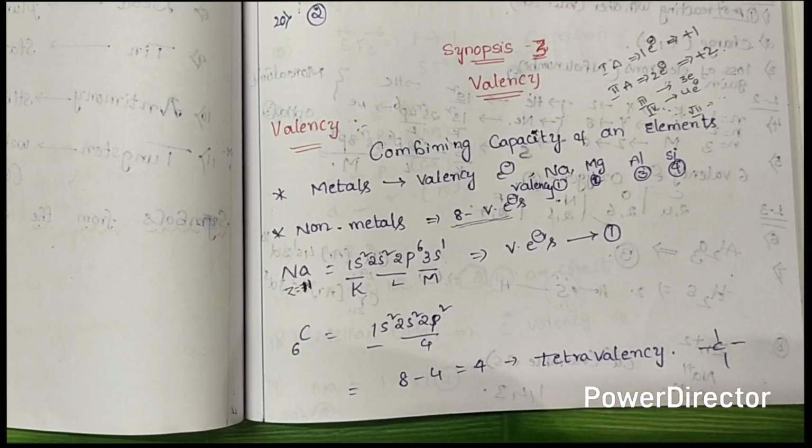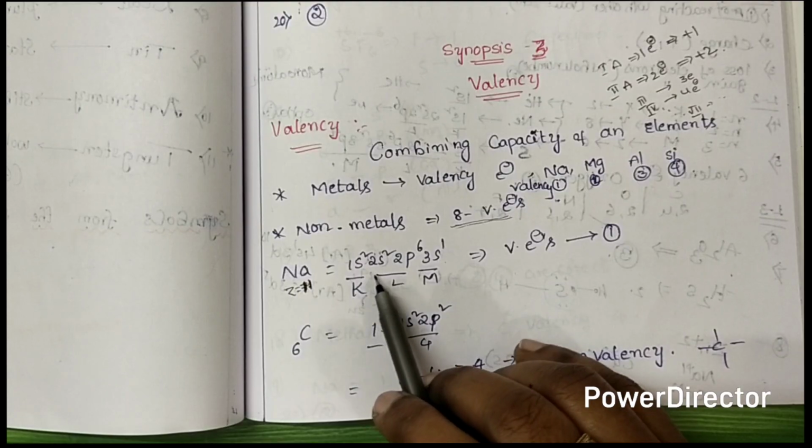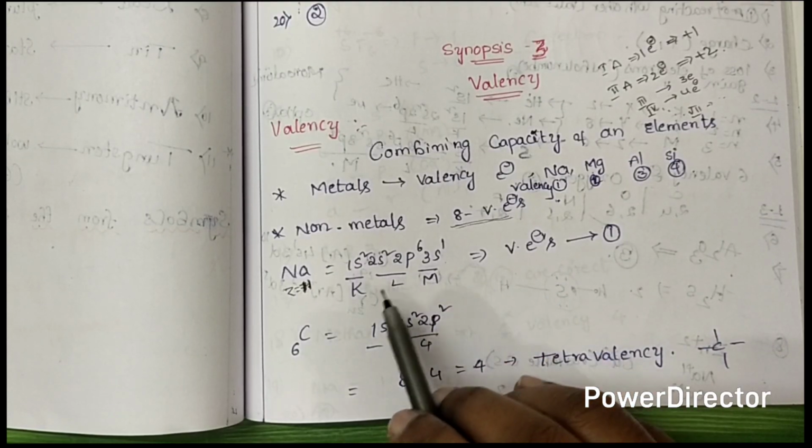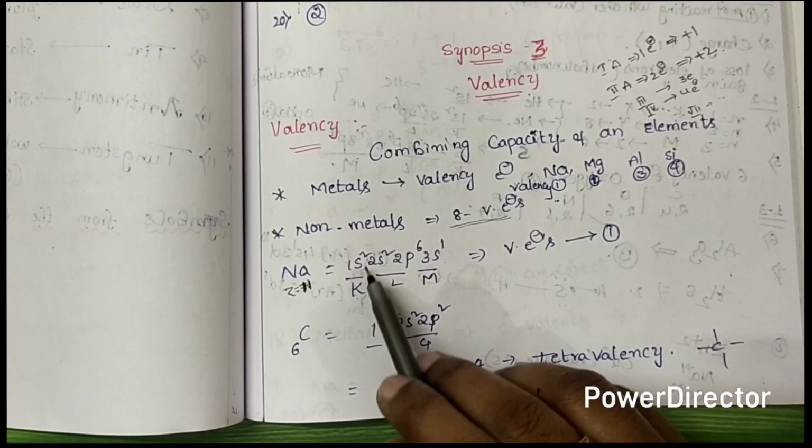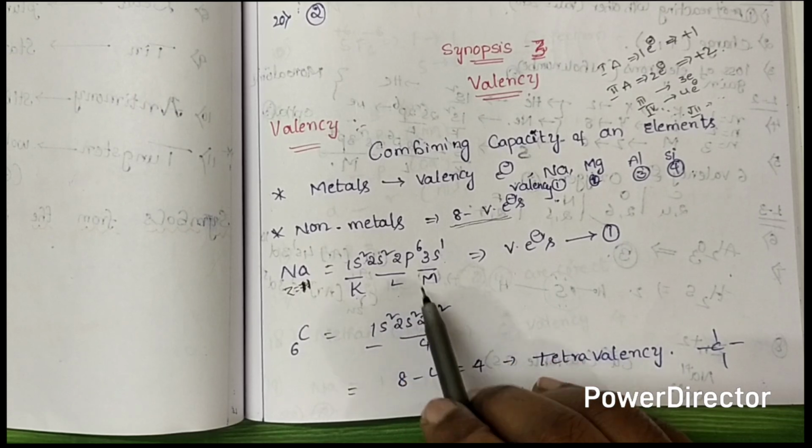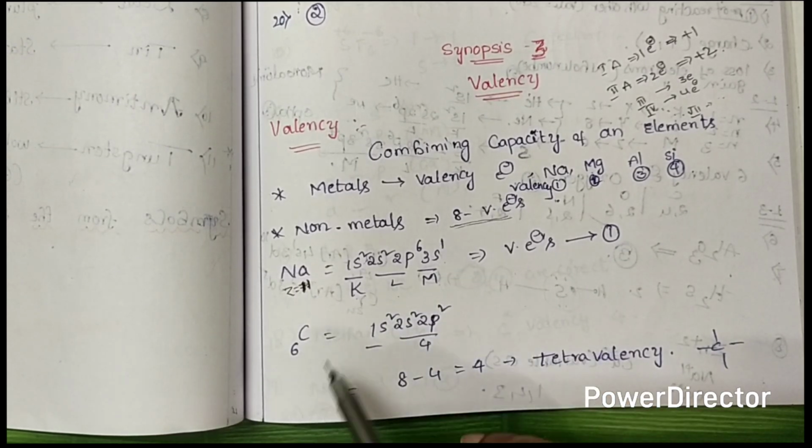I am following Hund's rule, Pauli's rule, and the Aufbau principle. I wrote the configuration like this: 1s2, 2s2, 2p6, and 3s1. Here, the K shell contains 2 electrons, the L shell contains 8 electrons, and the M shell contains 1 electron.